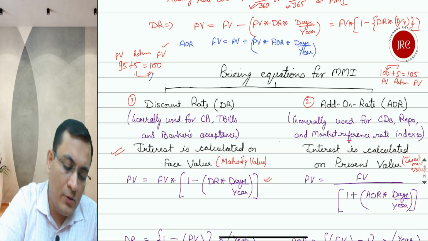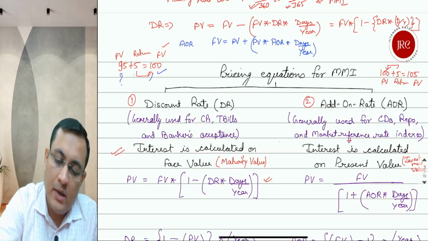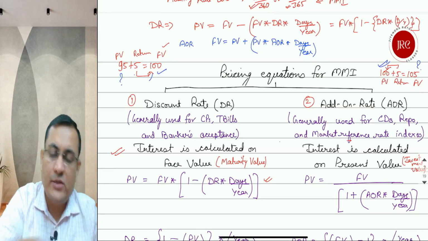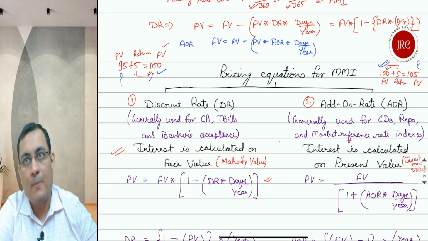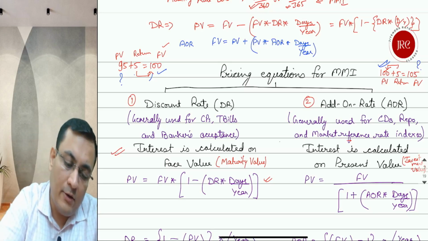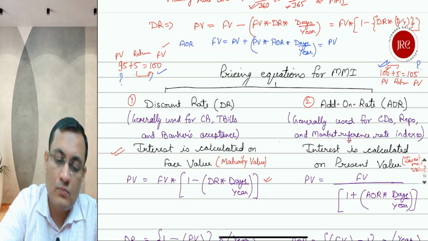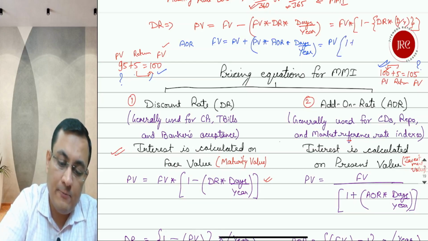So here the PV is known, and this is the question mark. In the add-on rate case, 100 is known, FV is the question mark. So what will be the formula? We can take FV equals PV into 1 plus add-on rate into days upon year.